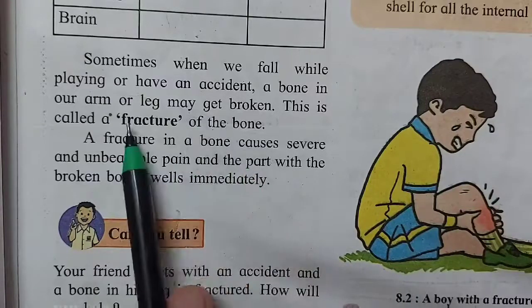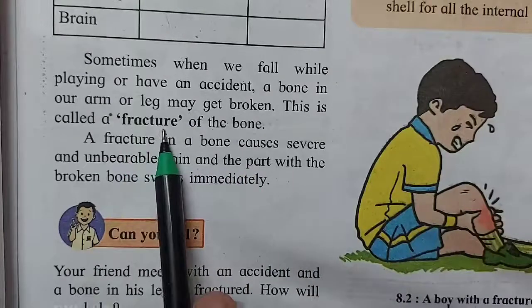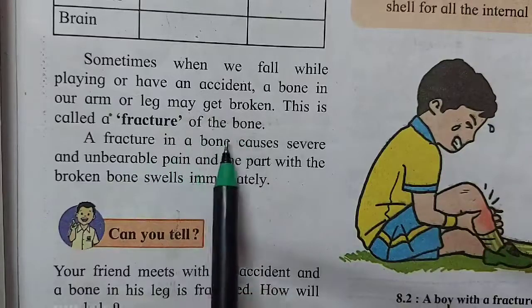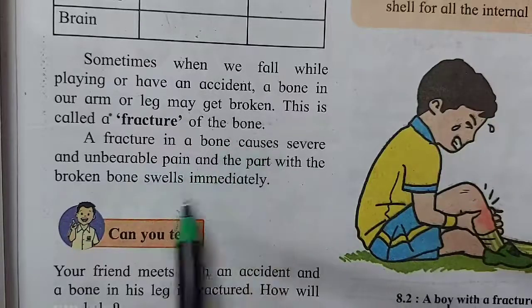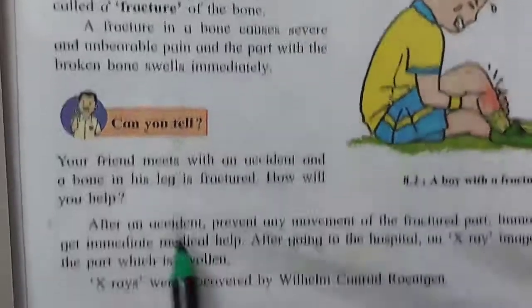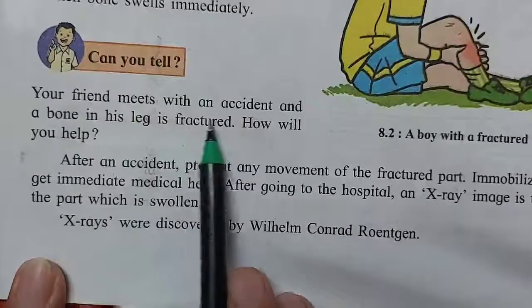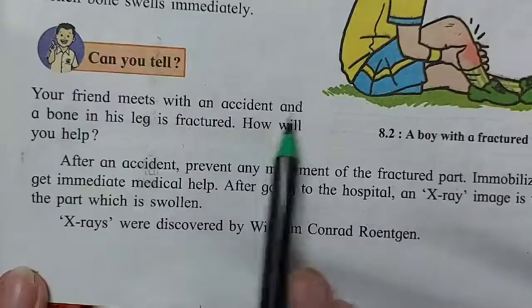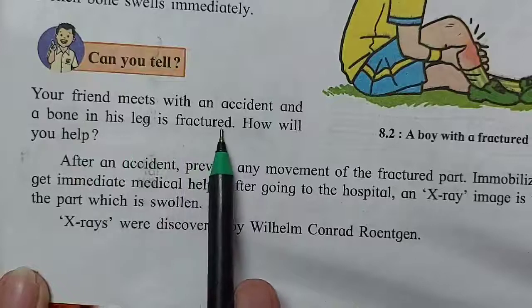So these all are called fracture or dislocation of a bone. Now it has to be treated separately. How can it be treated? We will learn further.